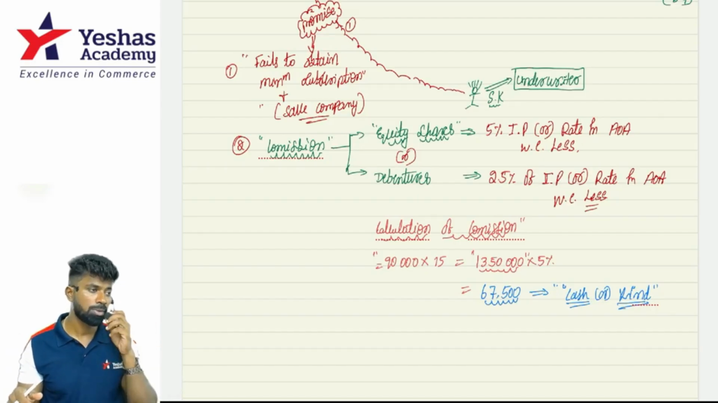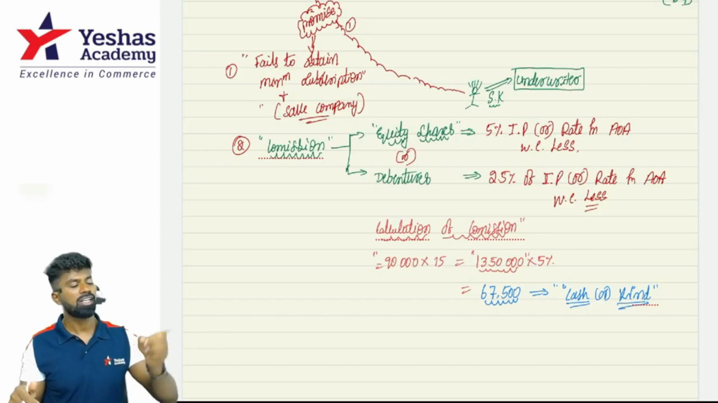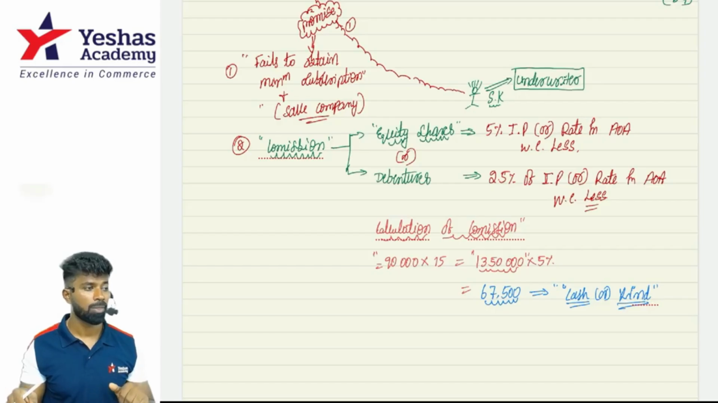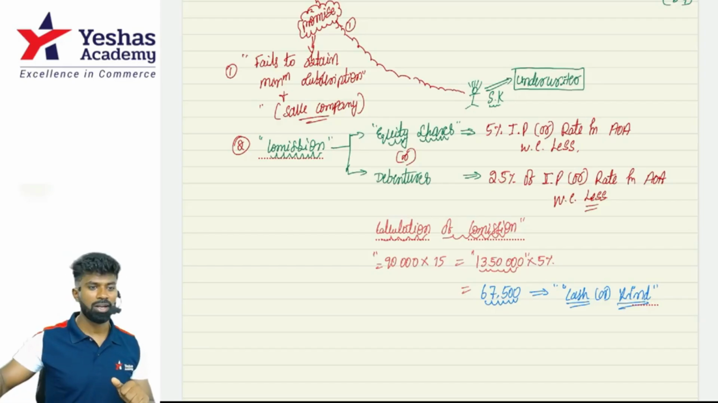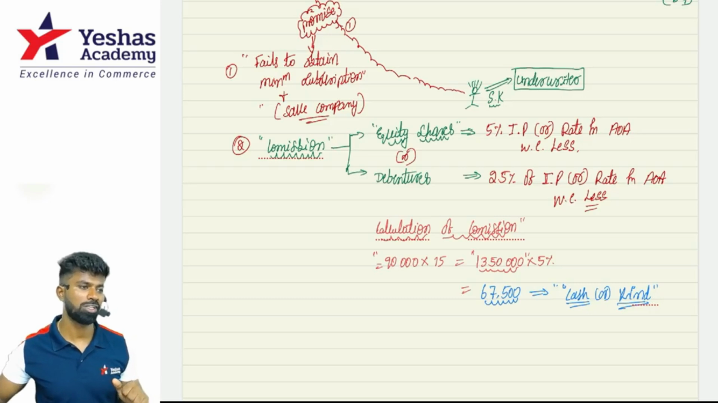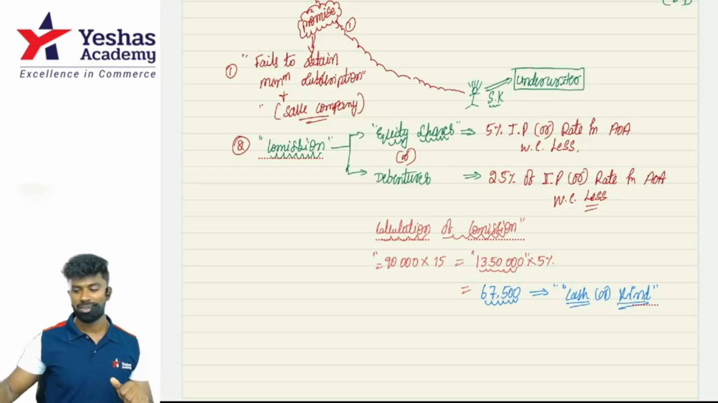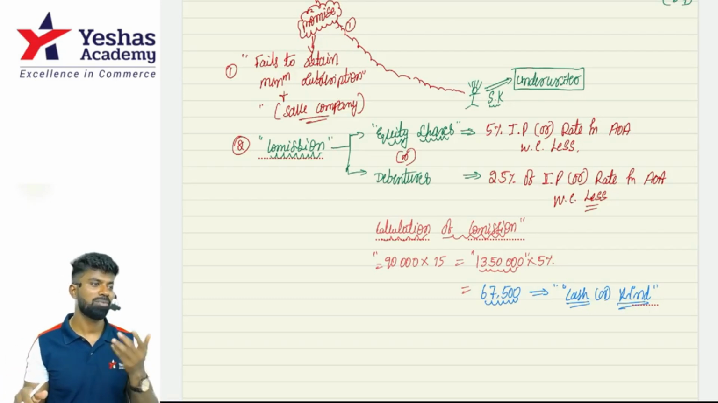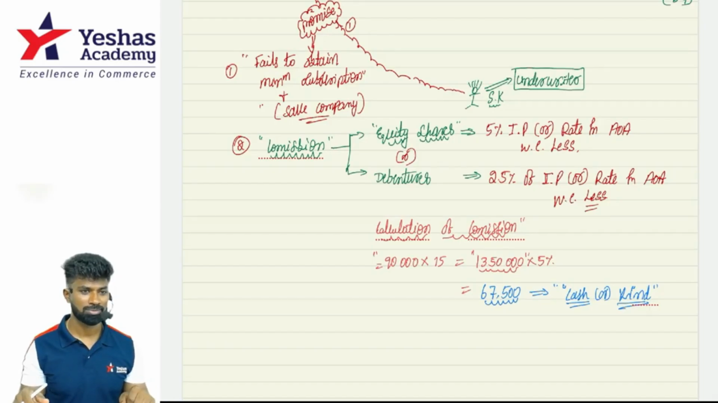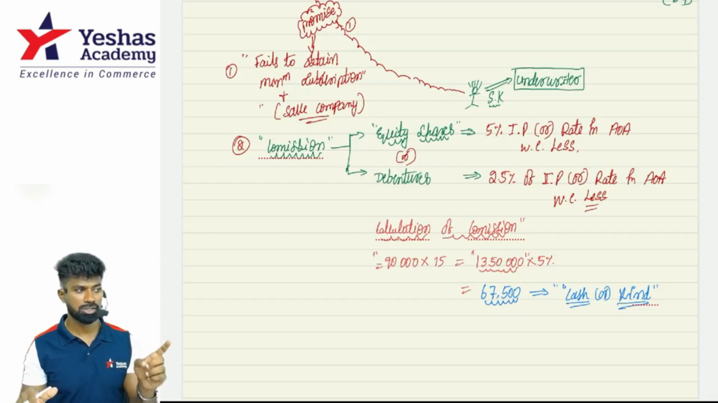Understood? So what is the maximum commission? You got the idea, right? Why is it 5% for equity shares and 2.5% for debentures? What is the reason? Why is it less for debentures and more for equity shares? Risk is more in equity than in debentures. That is the reason. Got it? Understood?